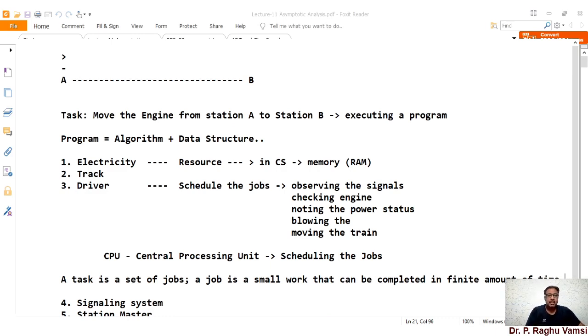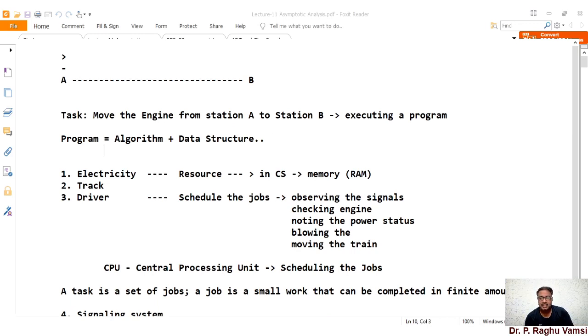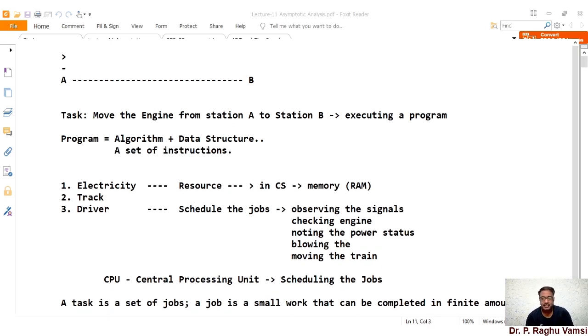In the same way, our program also has an algorithm and a data structure. And this algorithm is also a set of instructions, and every instruction can be executed in a finite amount of time.